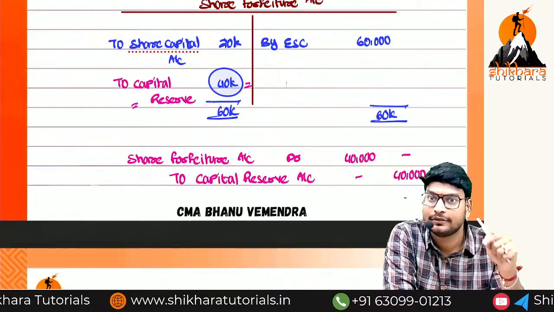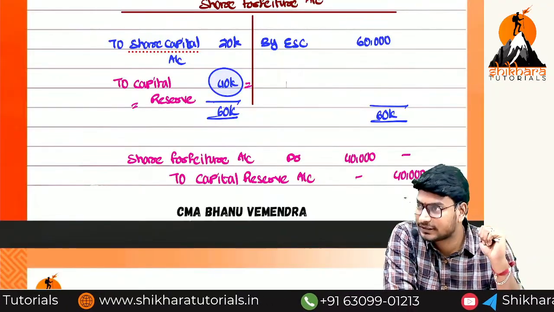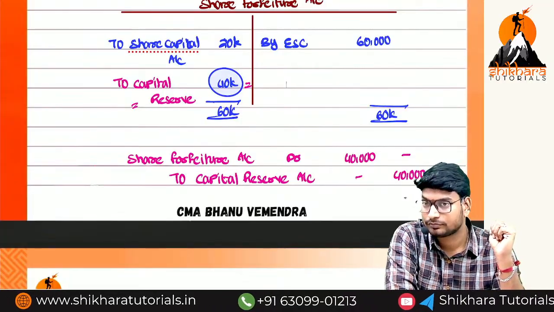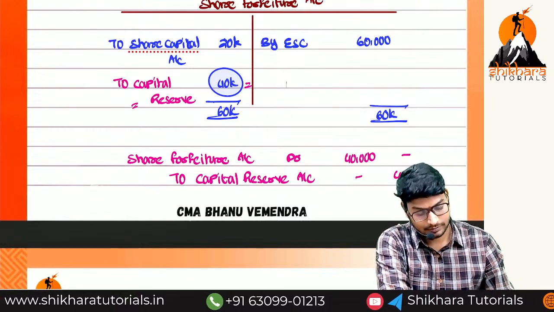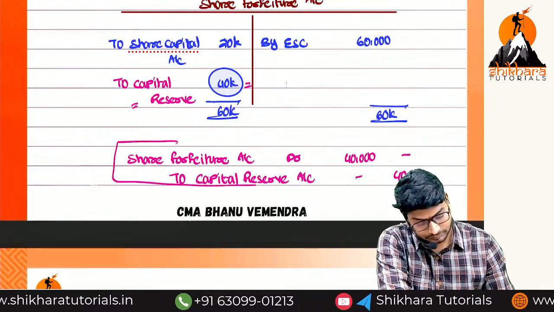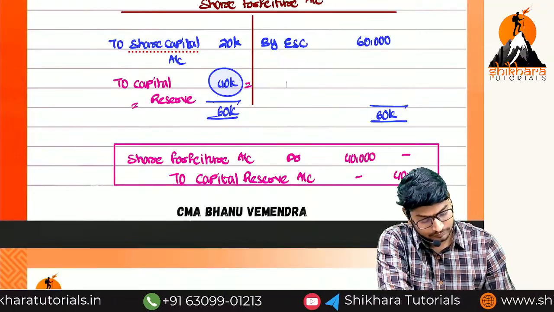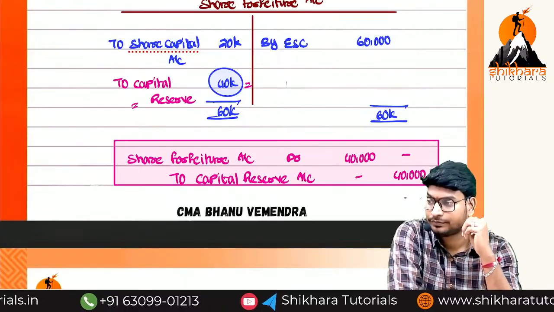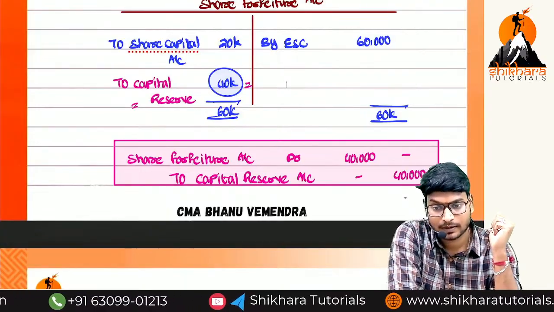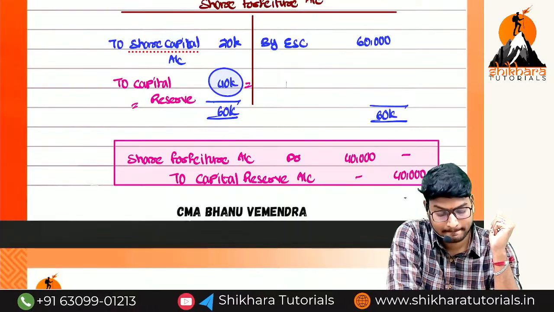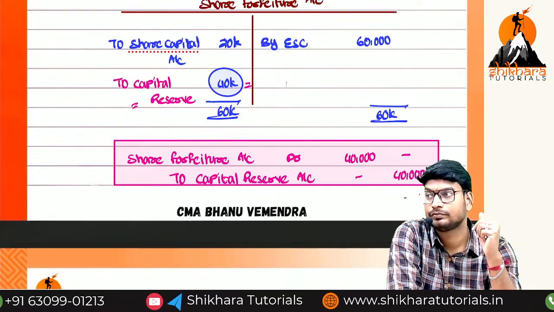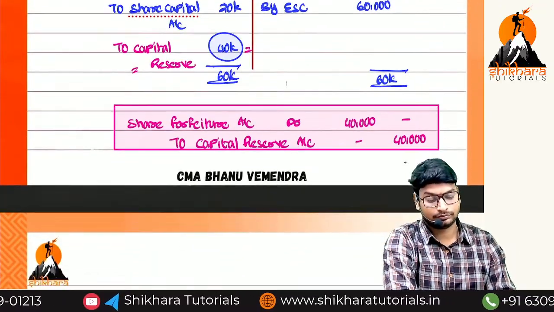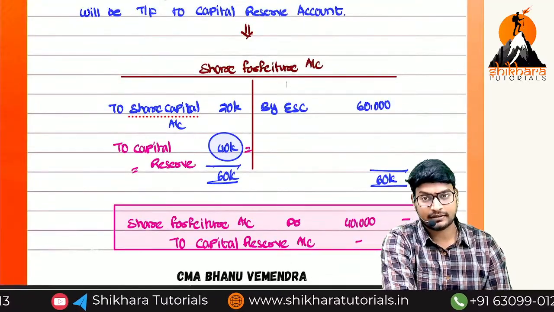Issue of shares, forfeiture and reissue of shares. Okay na? This account completed.